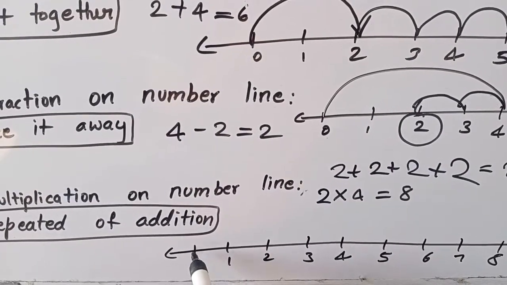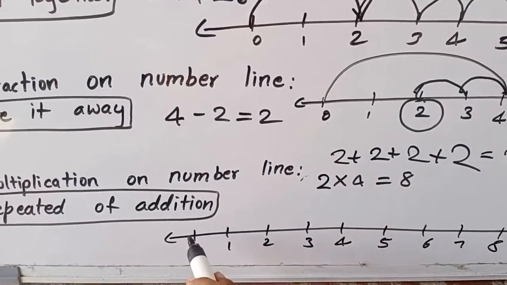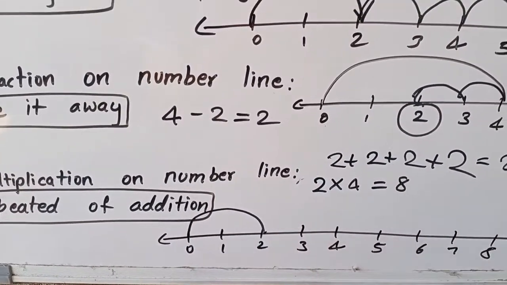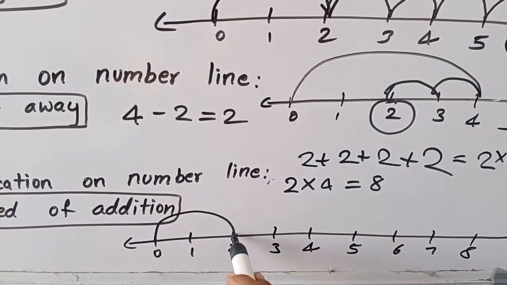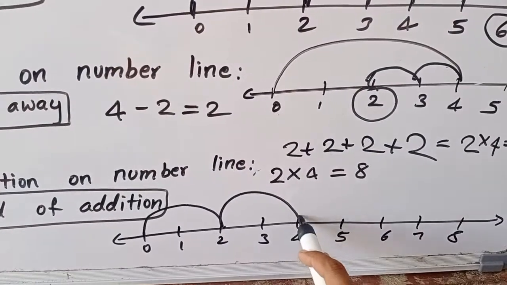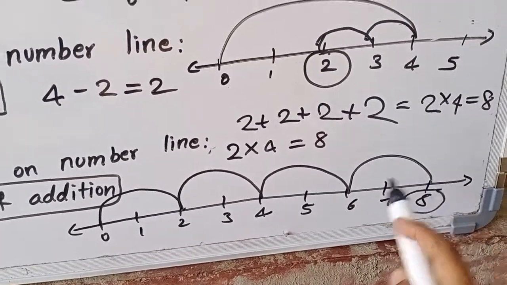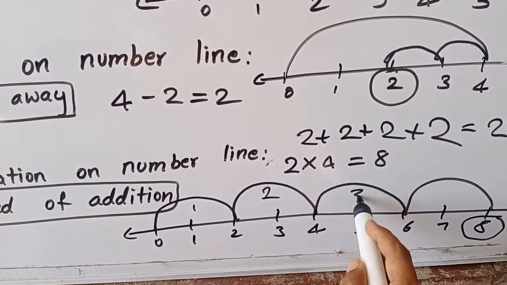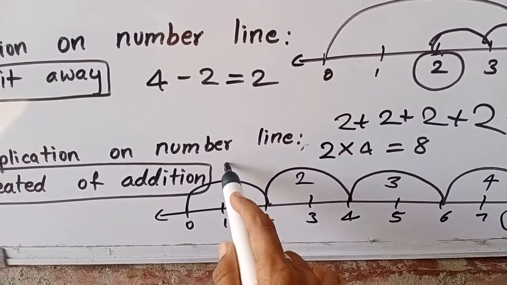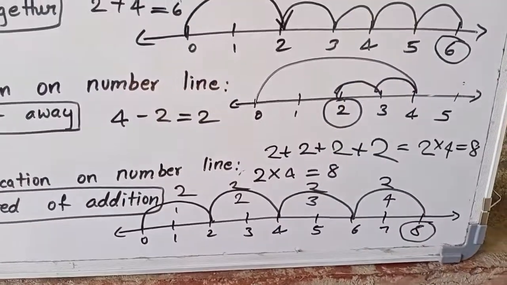So let us do it. How many times do I have to jump? 2, 4 times. Skip counting, you know very well. So 2. Again 2 steps. Again 2 steps. Again 2 steps. Where I reached is number 8. So 1 step, 2 step, 3 step, 4 step, but every time it is 2, 2, 2. So you will be getting 8.